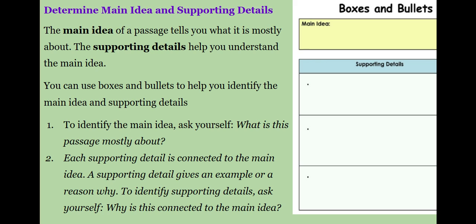To identify the main idea, ask yourself, what is this passage mostly about? Each supporting detail is connected to the main idea. A supporting detail gives an example or a reason why. To identify supporting details, ask yourself, why is this connected to the main idea?